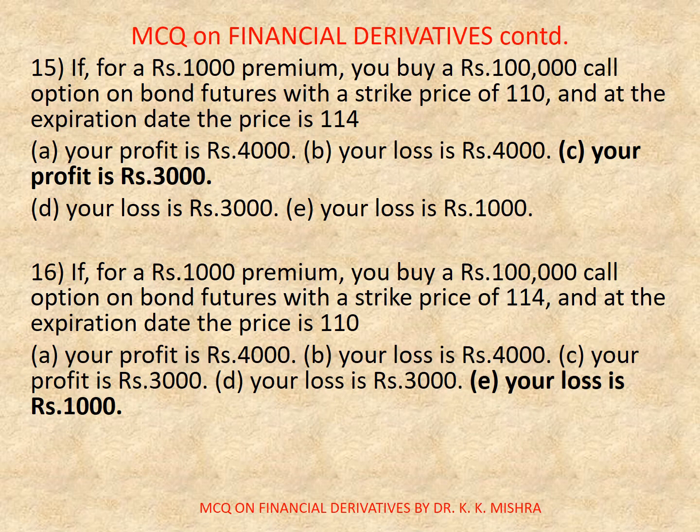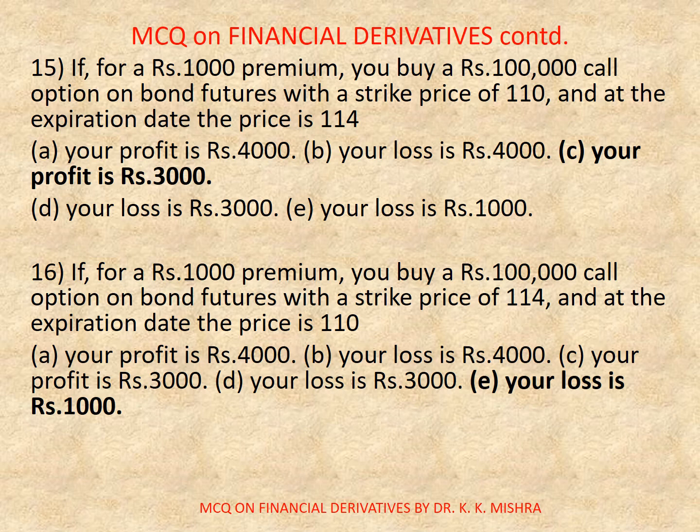Question number 15. If for rupees 1000 premium you buy a rupees 1 lakh call option on bond futures with a strike price of 110 and at the expiration date the price is 114. Options are A. Your profit is rupees 4000. B. Your loss is rupees 4000. C. Your profit is rupees 3000. D. Your loss is rupees 3000. Or E. Your loss is rupees 1000. Correct option is C. Your profit is rupees 3000.